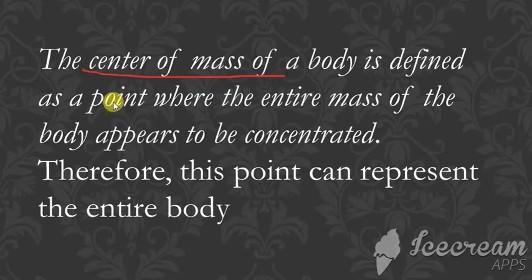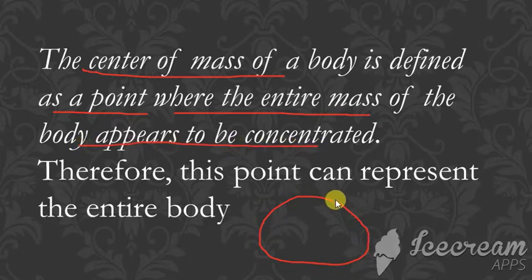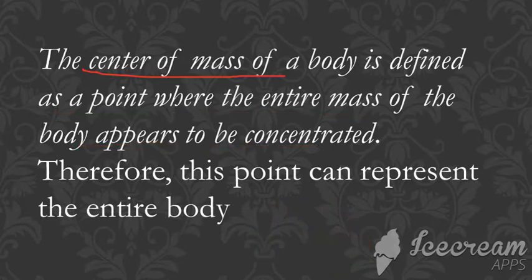So center of mass is defined as a point where the entire mass of the body appears to be concentrated. Suppose you consider this to be any body, and the center of the body is a point where the entire mass appears to be concentrated. All the mass is concentrated at only one point, and that point is called the center of mass. This point can represent the entire body. So the center of mass is defined as the point where the entire mass of the body appears to be concentrated.